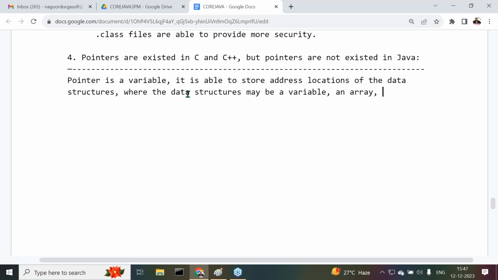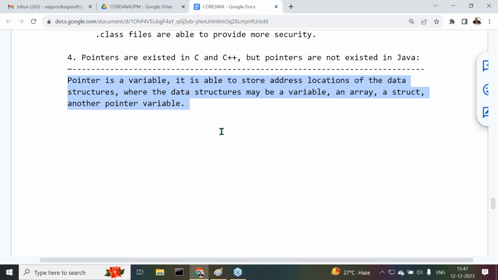Then apart from this, what next one here? Maybe an array. Next one is a structure. In the C programming language, structures are available. It may be a structure or it may be another pointer variable. That is the meaning of pointer. Understand it clearly? Pointer is a variable. It is able to store address locations of the data structures, where the data structures may be a variable, an array, a structure, or another pointer variable.